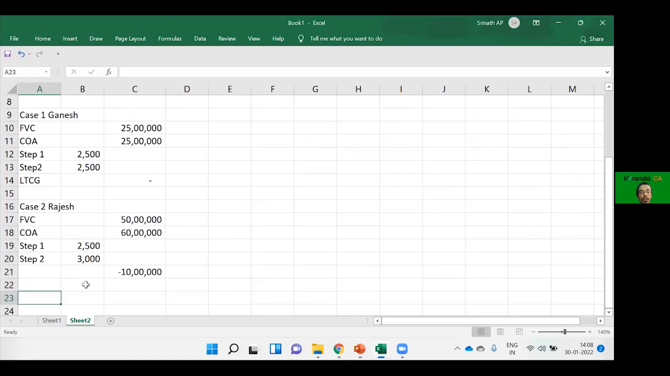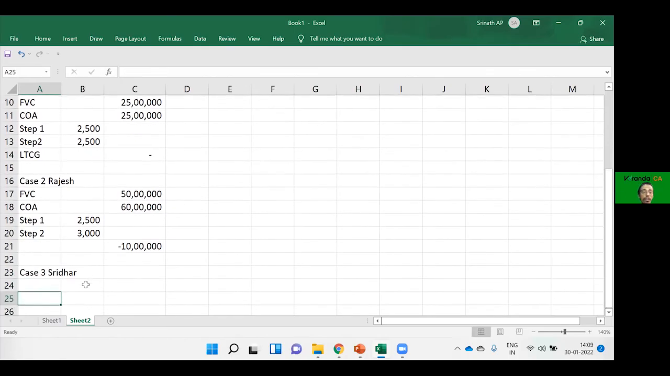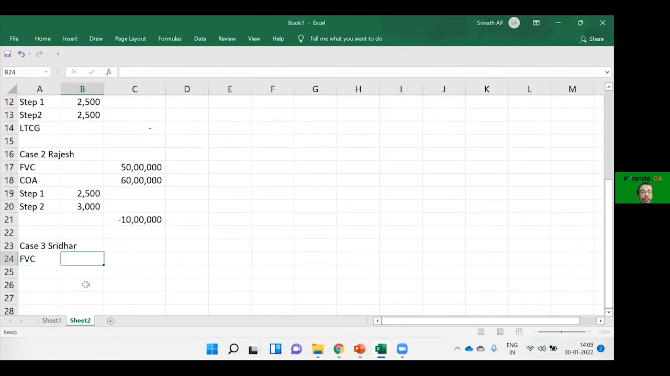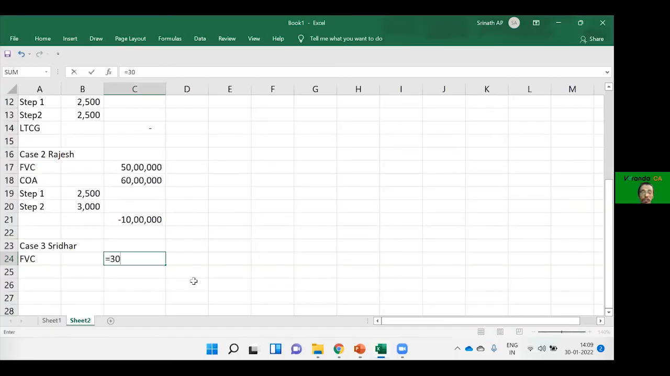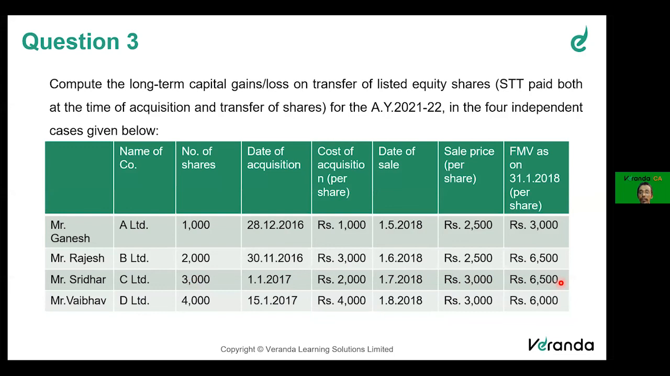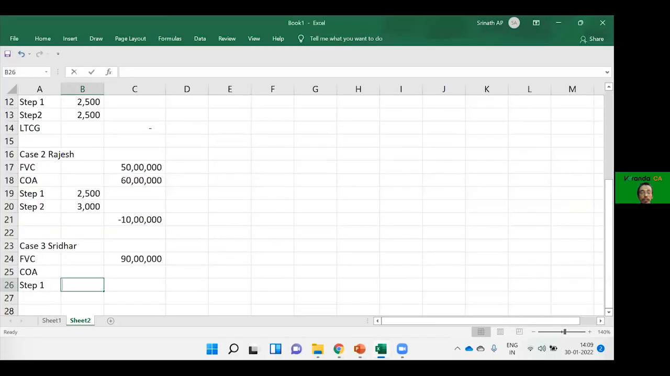Third case is Sridhar. Case 3, Sridhar. Full value of consideration is 3,000 multiplied by 3,000. What is 3,000? Number of shares. Again, cost of acquisition. Step 1: comparing what and what? Selling price and the fair market value, whichever is lower. 3,000 and 6,500, whichever is lower, you will have 3,000.